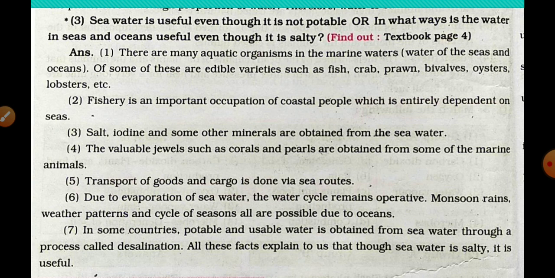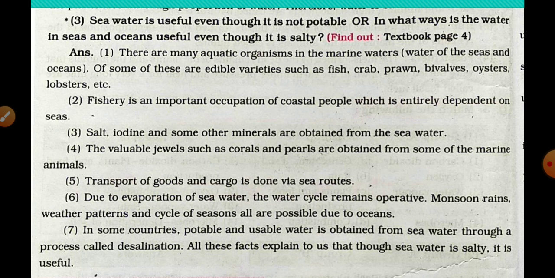First point, there are many aquatic organisms in the marine water. Water of the sea and oceans is called marine water. Some of these are edible varieties such as fish, crab, prawn, bivalves, oysters, lobsters, etc. Second point, fishery is an important occupation of coastal people which is entirely dependent on seas.